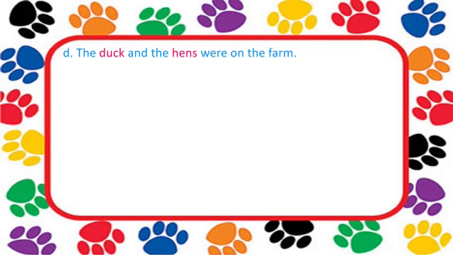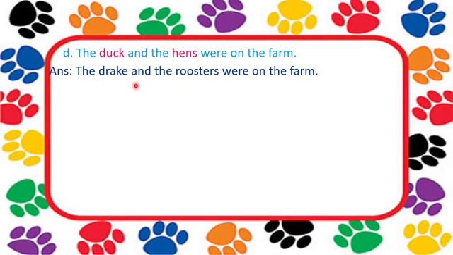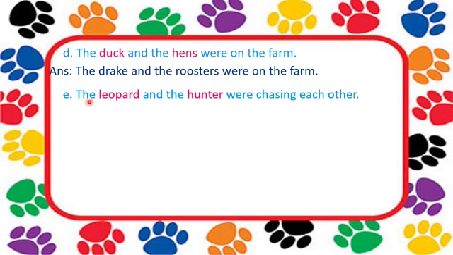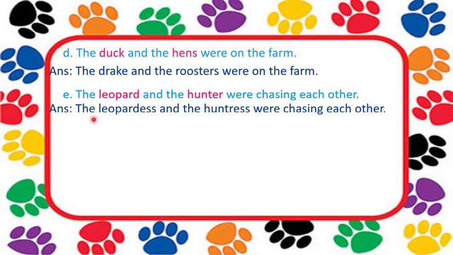D. The duck and the hens were on the farm. Highlighted words are duck and hens. Duck will become drake and hens will become roosters. So the answer: the drake and the roosters were on the farm. Next, E. The leopard and the hunter were chasing each other. Leopard will become leopardess and hunter will become huntress. So the answer is: the leopardess and the huntress were chasing each other.